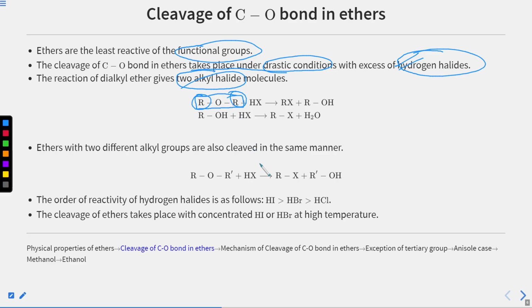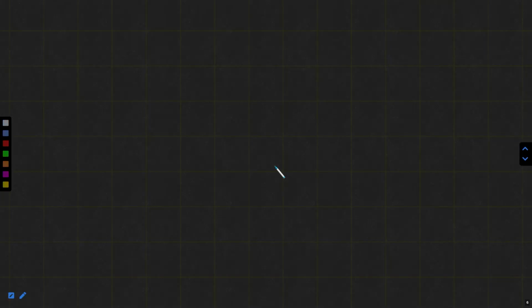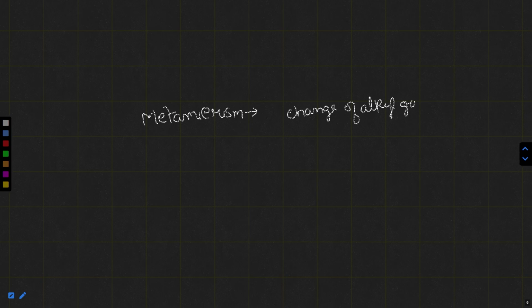Now one more thing, ethers can show metamerism. So what is basically metamerism? I have left this slide, sorry for that. So metamerism means change of alkyl group on either side of oxygen. In case of ether I am talking, right?